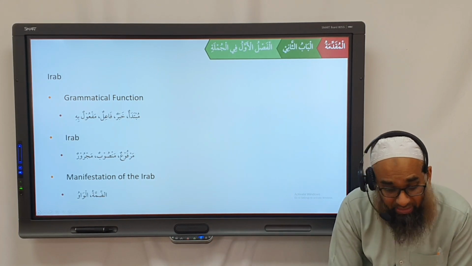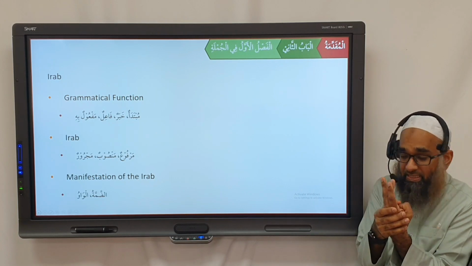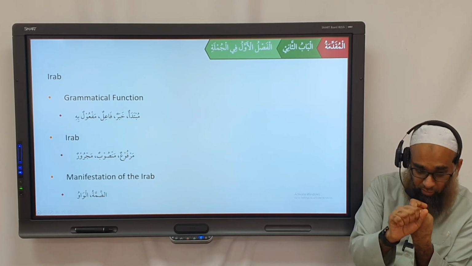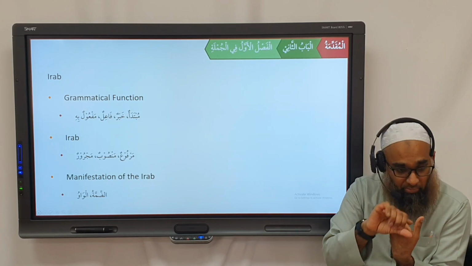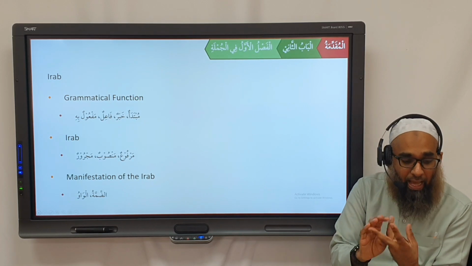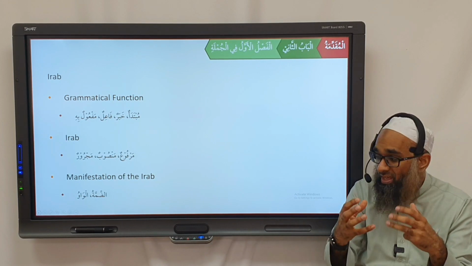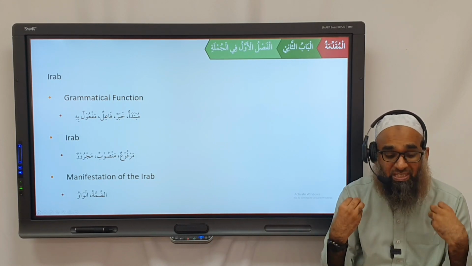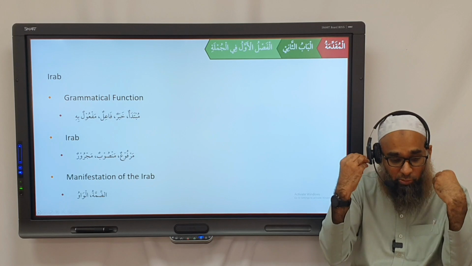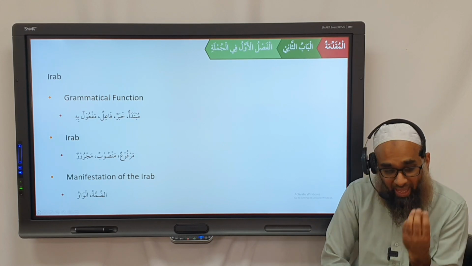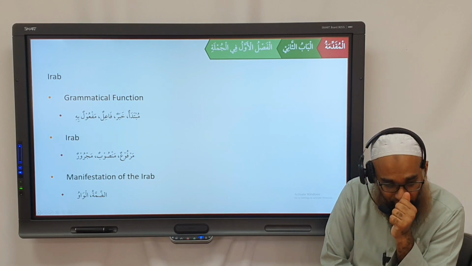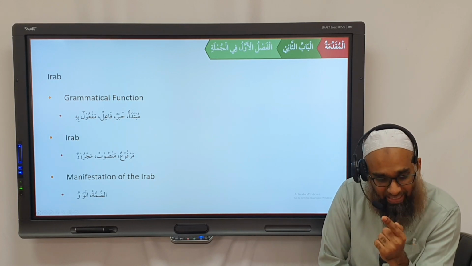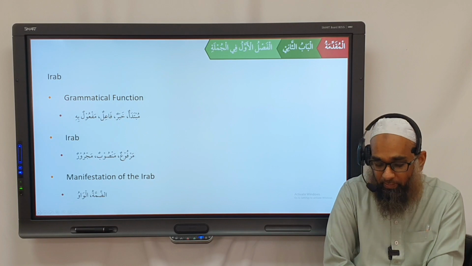So what is the i'rab made up of? Three parts. We have to state the grammatical function. We have to mention the i'rab, meaning what is the grammatical state. Is it marfu, mansoob, majroor, or majzoom? And number three, we must mention how the i'rab is manifested, how the i'rab is depicted. Is it using a dhamma? Is it using a waw? Is it using a ya? So in every single mu'arab word we must mention these three things: what its function is, what its grammatical state is, and how that grammatical state is manifested.